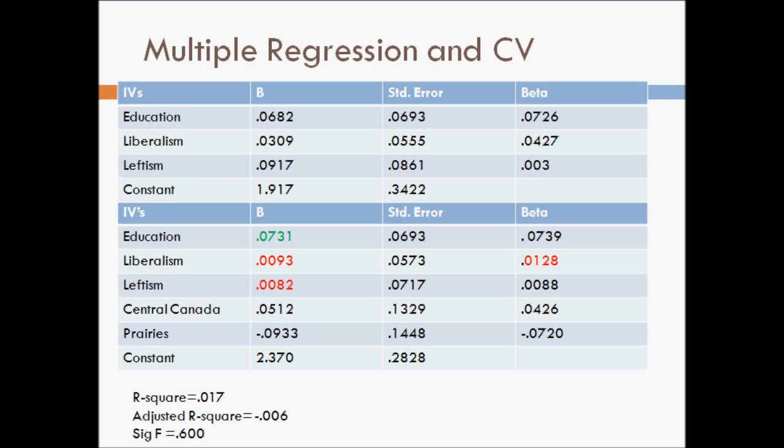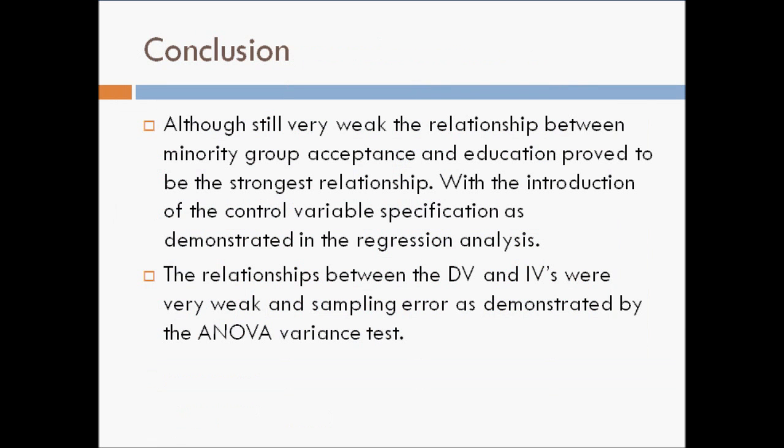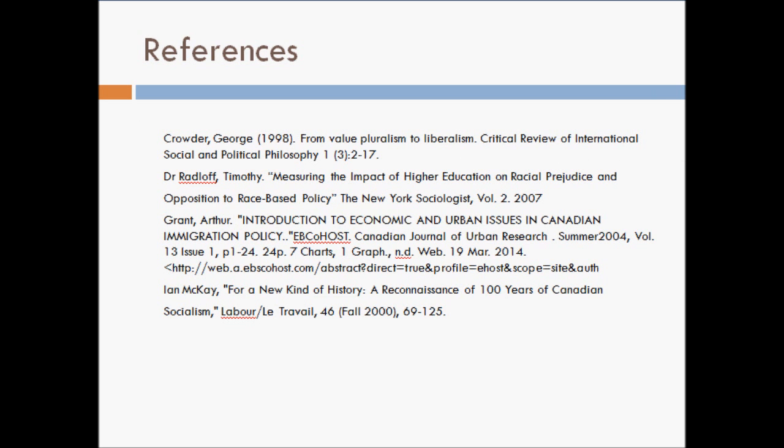The multiple regression analysis with the control variable shows that once the controls were introduced for the region of the country, education increased from 0.068 to 0.073, while liberalism and leftism decreased. Their beta values have decreased significantly. Using the rule of thirds, it can be seen that the beta values for liberalism and leftism are significantly lower than they were.